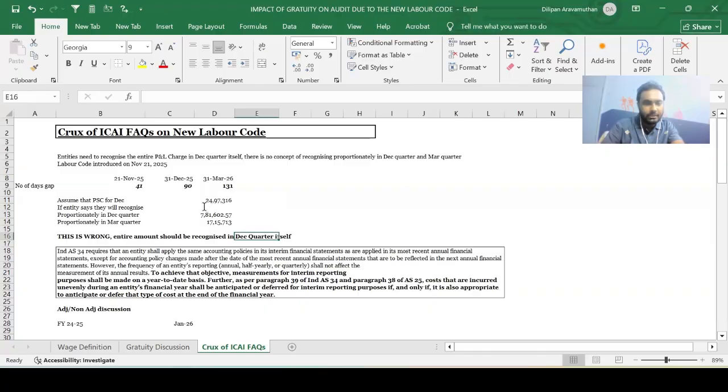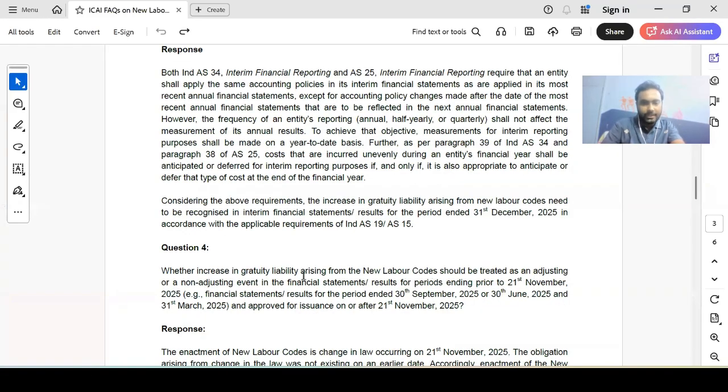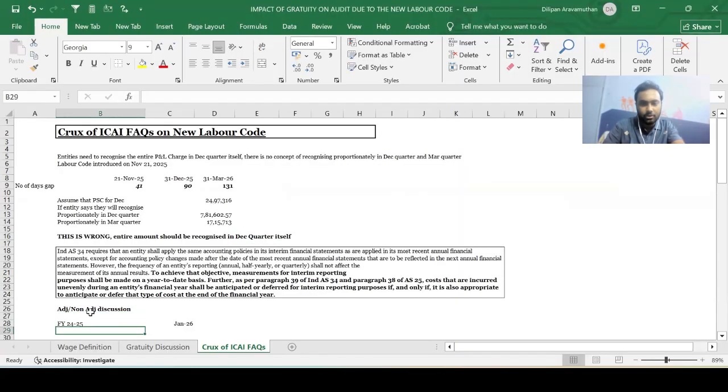Next point. Next FAQ, if I just come down a bit: whether an increase in gratuity liability arising from the new labor code should be treated as an adjusting or a non-adjusting event in the financial statements. This is more in the context of financial statements or results for the period ended 30th September 2025 or 30th June 2025 and 31st March 2025. This is referring to the prior periods, guys. Let me just explain this to you through an example.